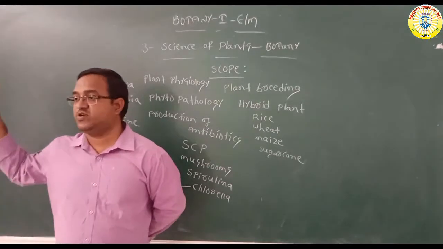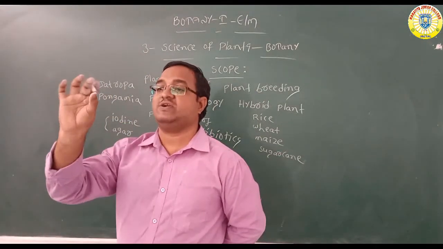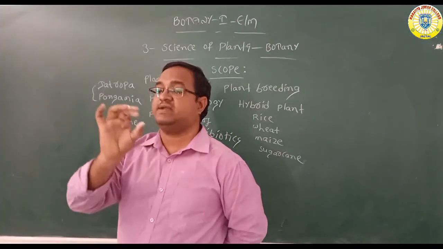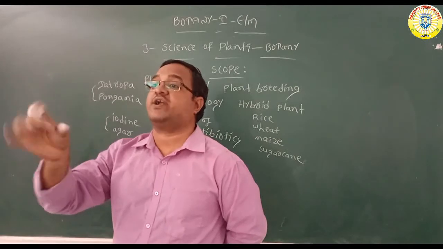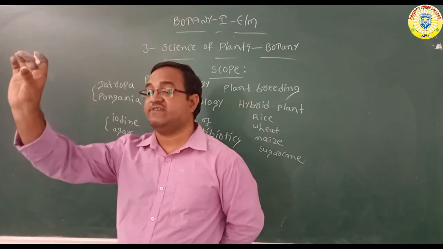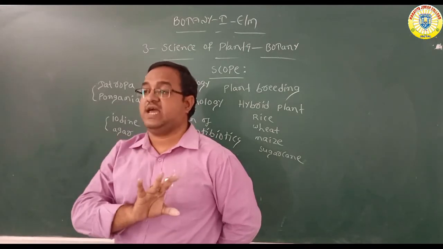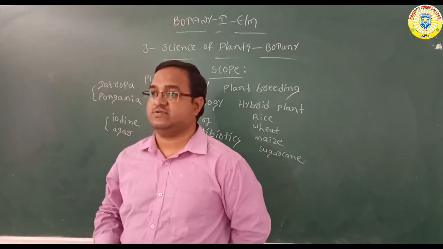So today we discussed the development, scope and interaction part. Just one topic is left. We have to complete that small topic in tomorrow's class. That is branches of botany. 16 branches are there, with each and every branch's definition and importance. We have to discuss the 16 branches in the next class. Okay, thank you children.